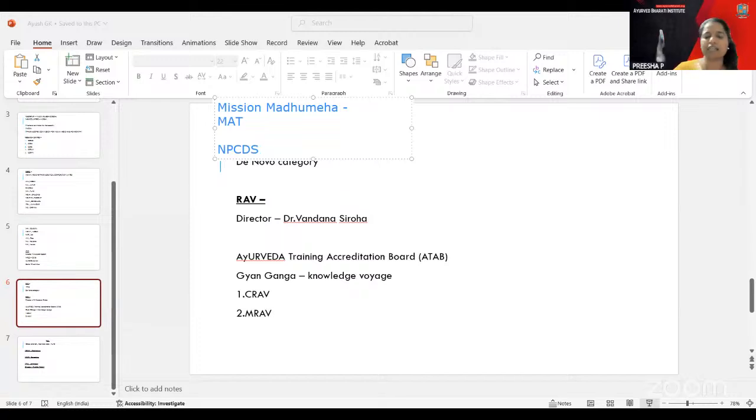So for NPCDS, I will mention the places: once Bihar, then Surendranagar in Gujarat, and Bhilwara in Rajasthan.